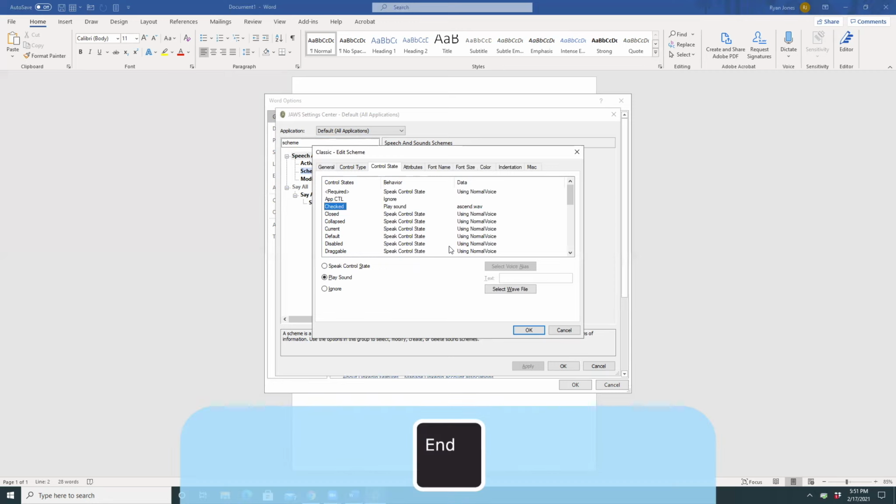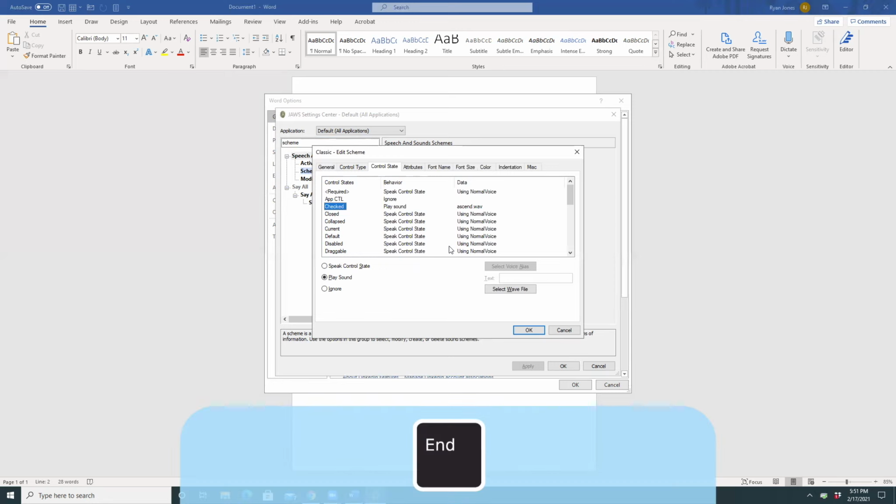Unchecked speak control state using normal voice 28 of 29. And here right at the bottom, we have unchecked. And right now, of course, it's set to just speak the state using the normal voice. I'm going to change this to play a different sound when something is unchecked.